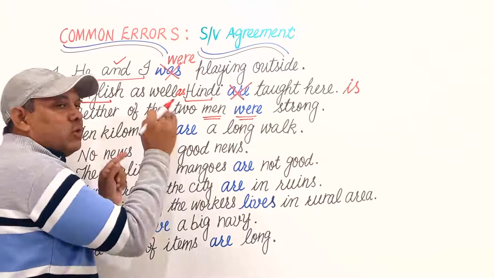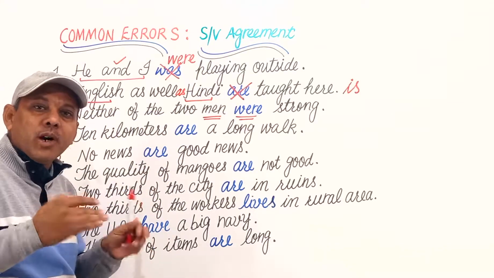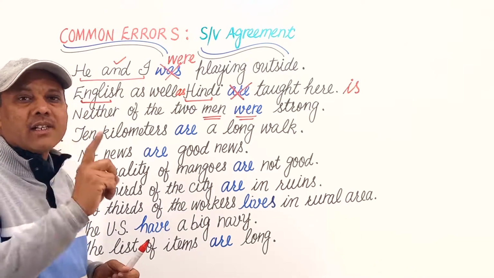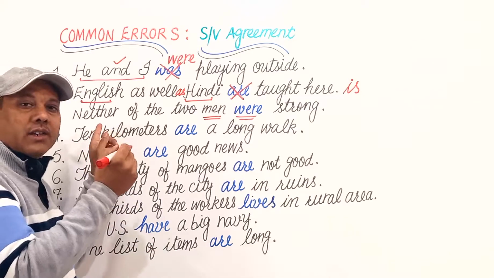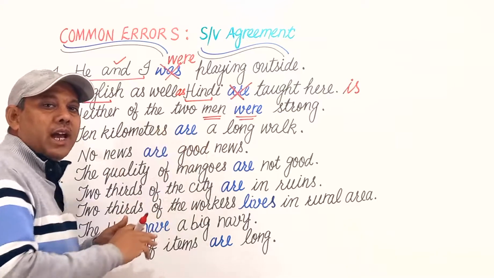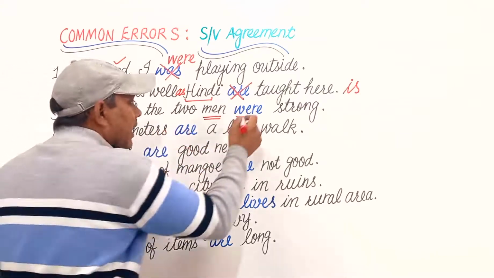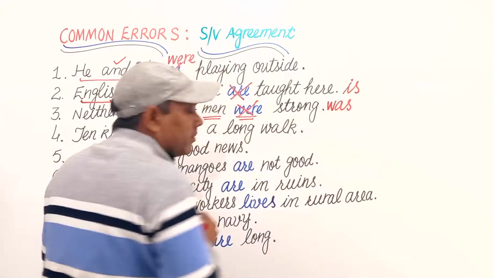Neither of the two men means there were two men and neither of them, और उनमें से कोई भी एक नहीं, means the subject is singular. Either, neither, each, every, of the, और फिर बेशक प्लूरल है, always takes a singular verb. So we shall use was strong instead of were.